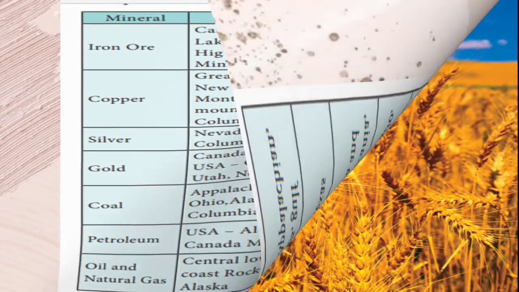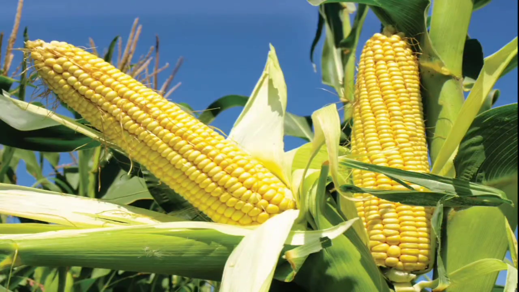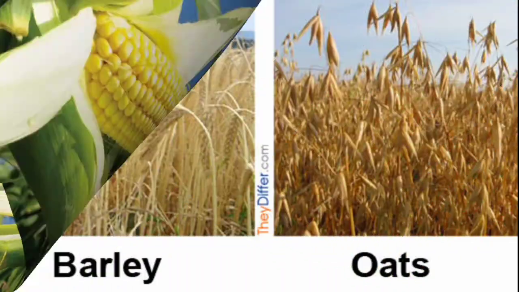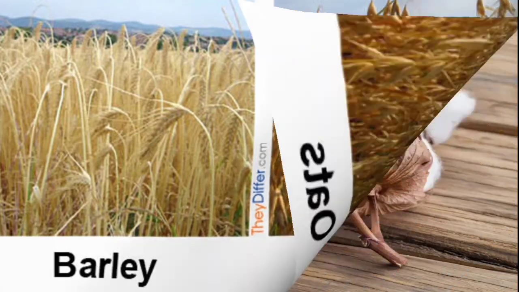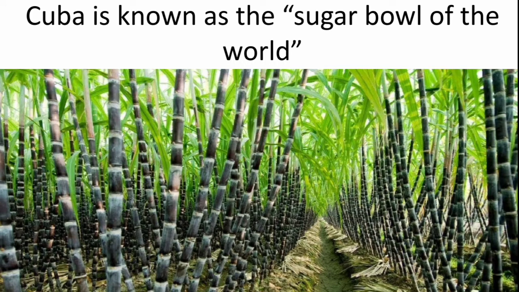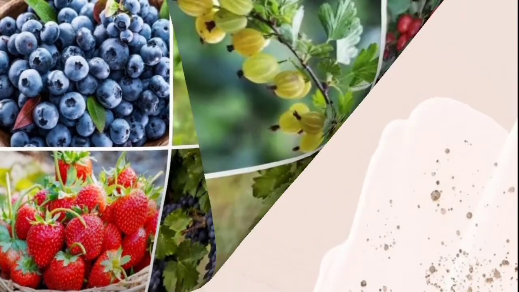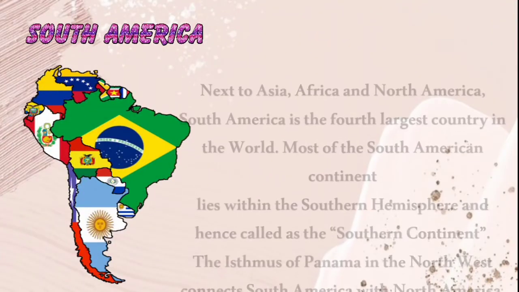in North America. And also wheat is cultivated, and then maize or corn, and then barley and oats, and then cotton is cultivated, and sugar cane. And also Cuba is known as the sugar bowl of the world. It may be asked in one word. And then the berries, the berry types, that is the fruit types like raspberry, strawberry, so wild berry, everything is grown in North America. And next we can move on to South America.